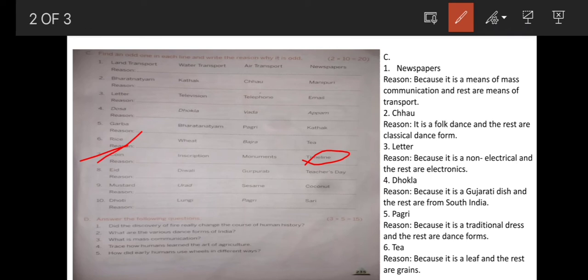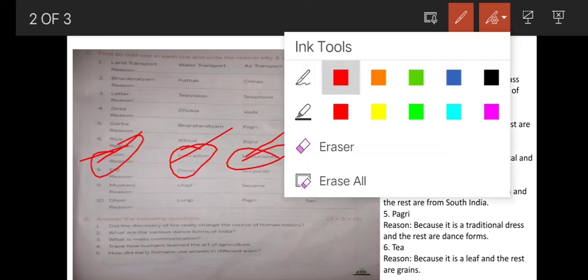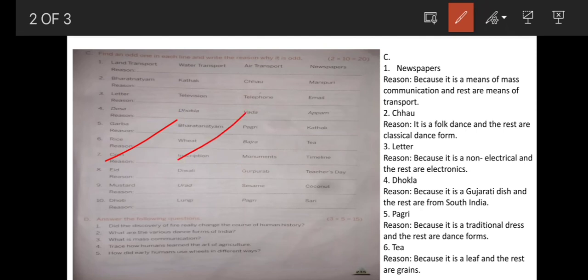But coins, inscription and monuments are sources of history. Through coins, inscription and monuments, we get to know information about whatever happened in the past. So the answer is timeline.